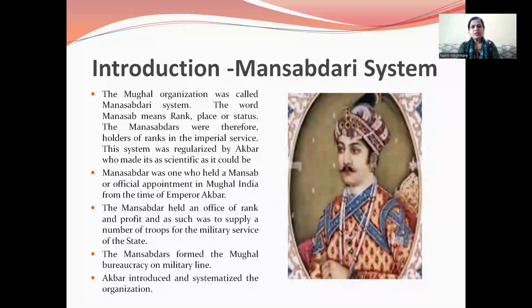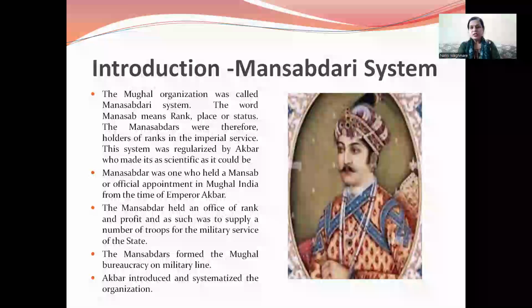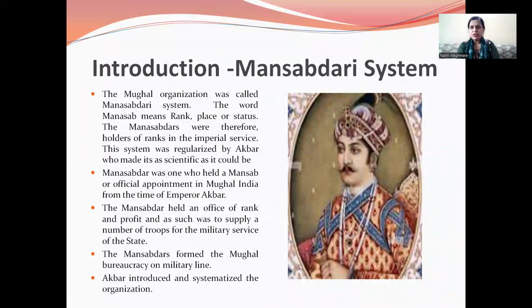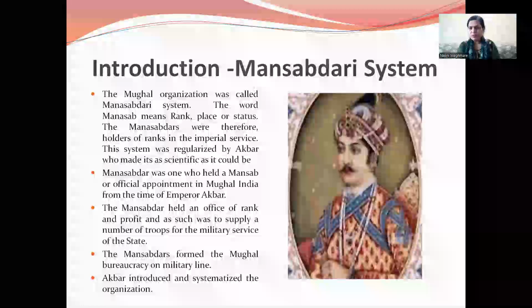Today our topic is related to the Mansabdari system. When we study the Delhi Sultanate, and later on the Mughal rulers, under that, Akbar introduced this Mansabdari system. The Mughal organization was called the Mansabdari system.